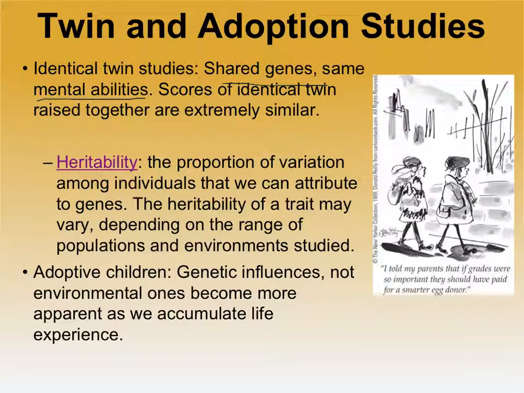If adoptive children have more in common IQ-wise with their birth parents than with the parents who raised them, that would suggest nature, a genetic influence on intelligence. And the fact that identical twins have a higher correlation than non-identical twins also points to the genetic factors.